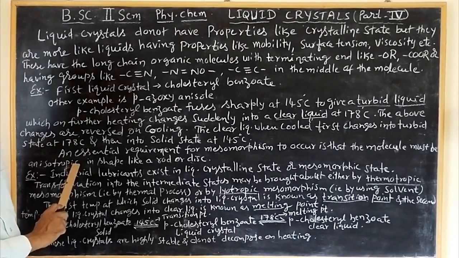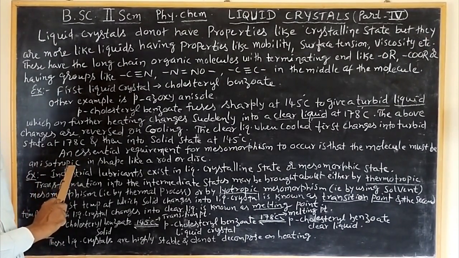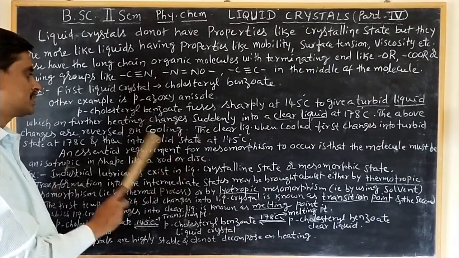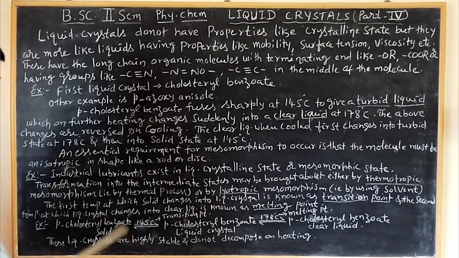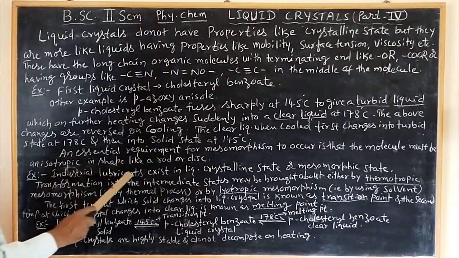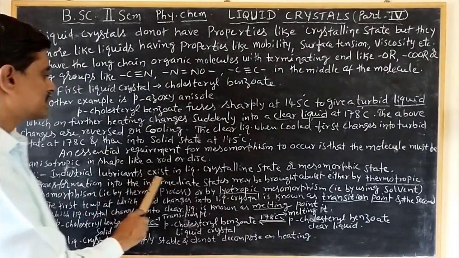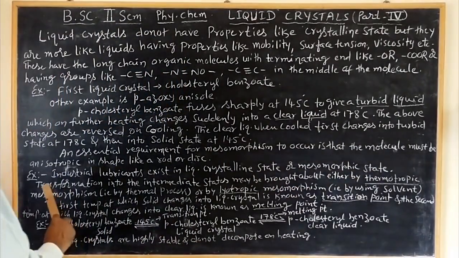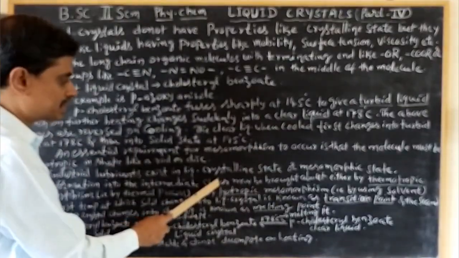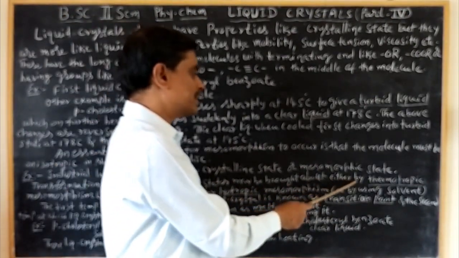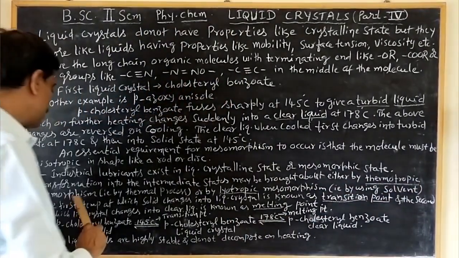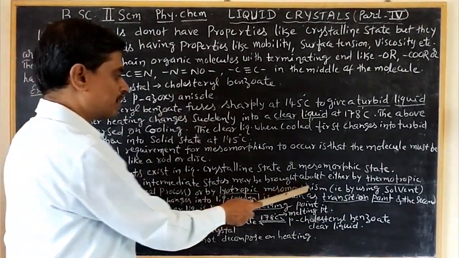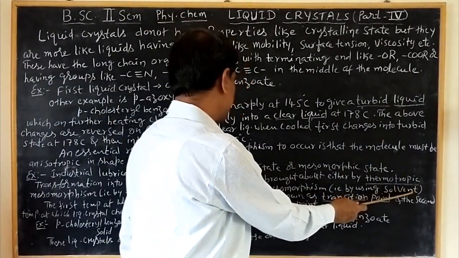Anisotropic means, as we already discussed, that properties are different in different directions, in shapes like a rod or disc. These are rod shaped or disc like. Example: industrial lubricants exist in the liquid crystalline state or mesomorphic state. Transformation into the intermediate states may be brought about either by thermotropic mesomorphism, that is by a thermal process, or by lyotropic mesomorphism, that is by using a solvent.